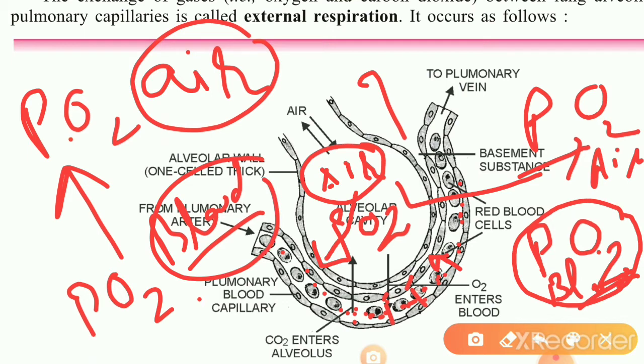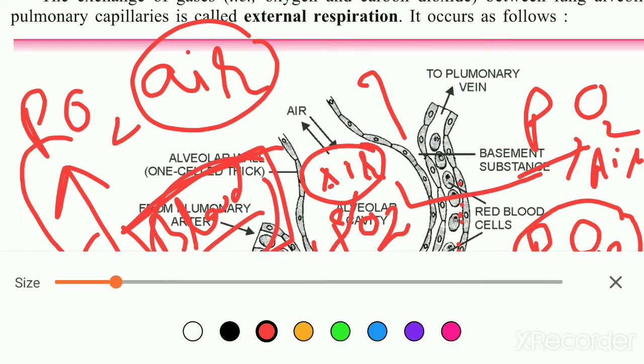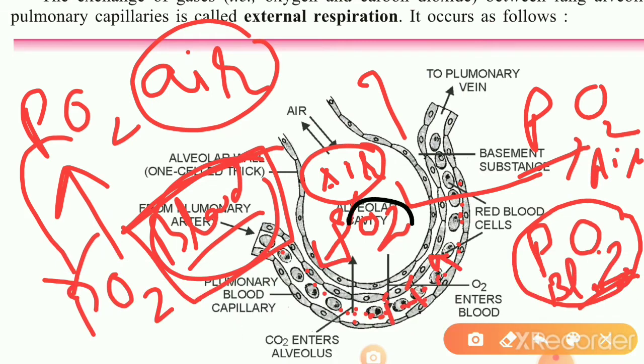The oxygen diffuses from higher partial pressure towards lower partial pressure, and hence it goes to the blood. Is it clear, children? This is how oxygen diffuses from the air of the alveoli inside the blood of the blood capillary.